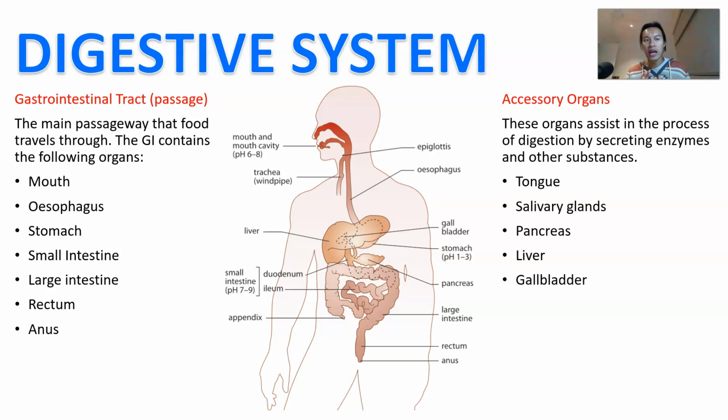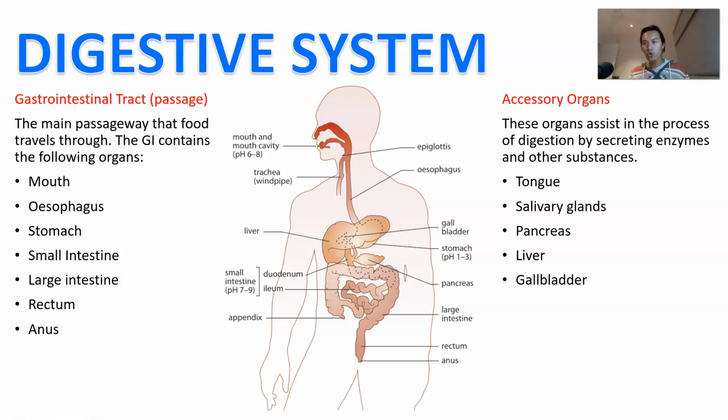So there are 2 kind of components of the digestive system, containing many, many different organs each. But you have the gastrointestinal tract, which are all of the organs directly involved in the passageway for food, or the main passageway, right? So the gastrointestinal tract will contain the mouth, which is what the food goes into; the esophagus, the stomach, the small and large intestines, and the rectum and the anus. So that's the pathway of the food, basically.